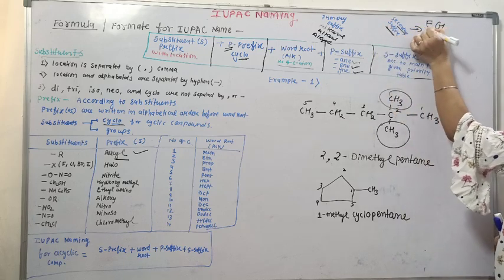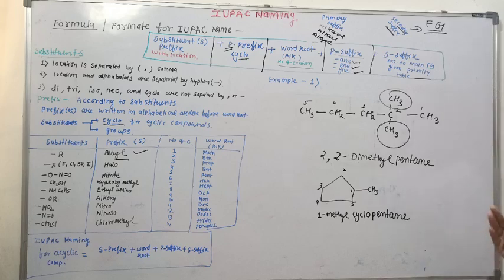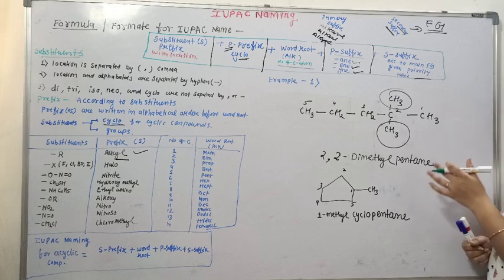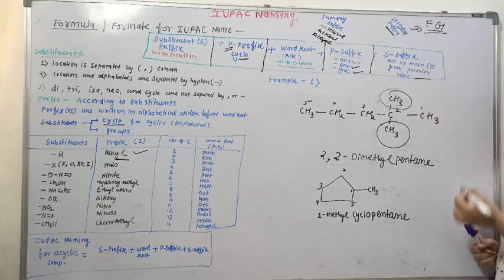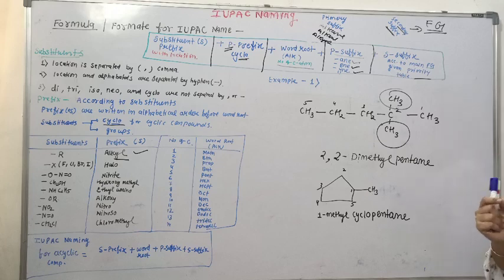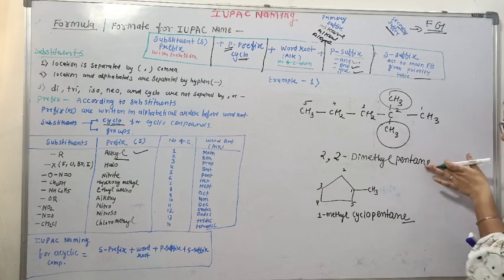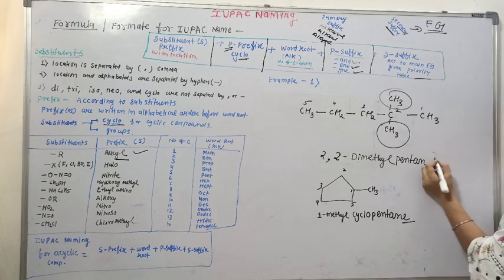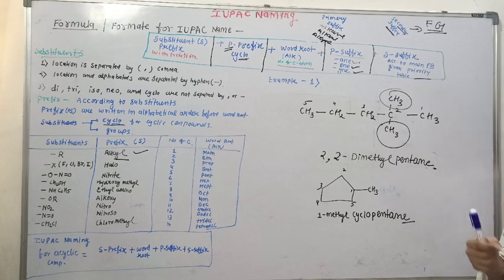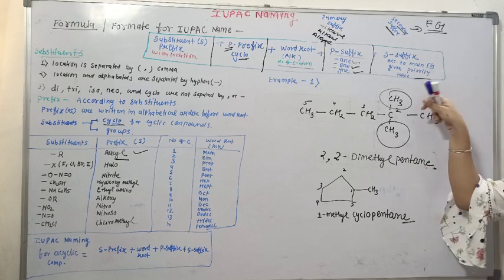For the functional group, I have given the functional group table in your notes, where we have mentioned the suffix of each functional group. So for different functional groups, we'll use their suffixes. Functional group is always given first priority. So the main functional group is added at the end of the hydrocarbon by the removal of this E. We'll remove this E and add the suffix of the functional group.